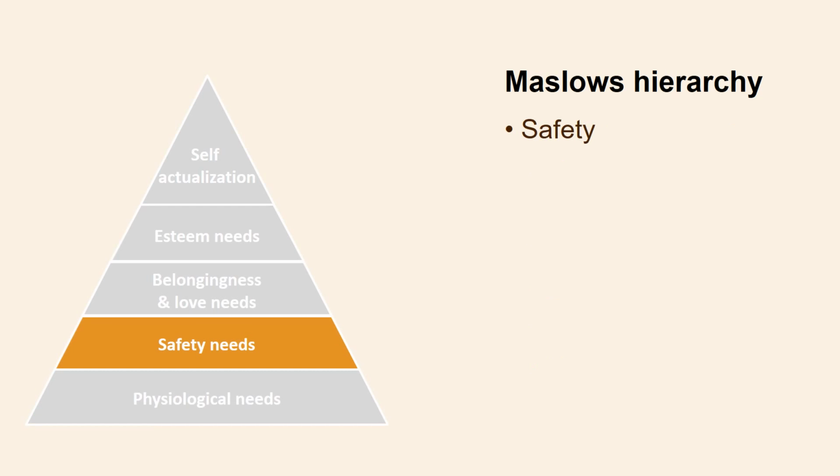Next is safety needs. The need for physical stability and security. And it's not just about work. It may as well be in the family and also in society in general. You can't function in an environment where you don't feel safe. That's the reason why bullying is so destructive at a workplace. As management, you can provide a safe working environment, retirement benefits, and job security.